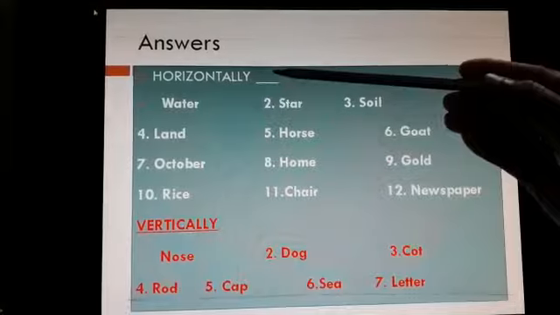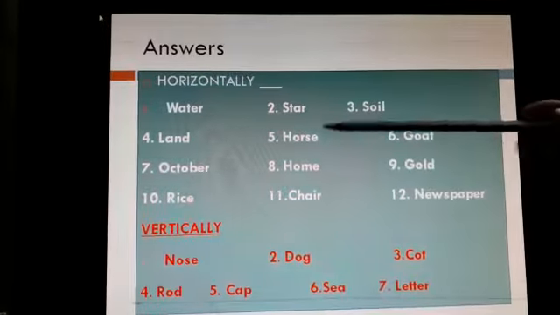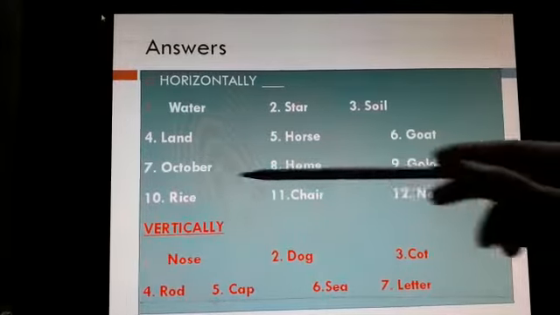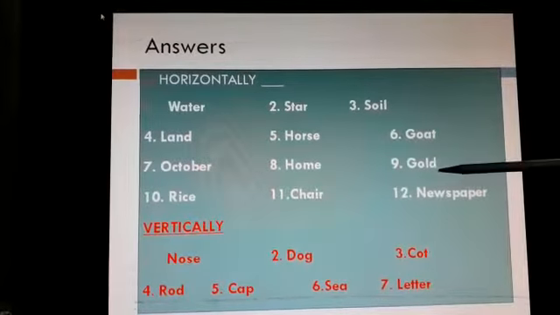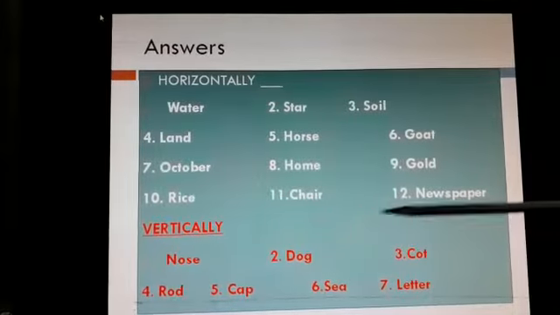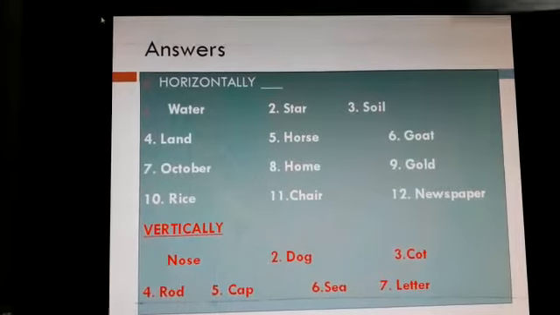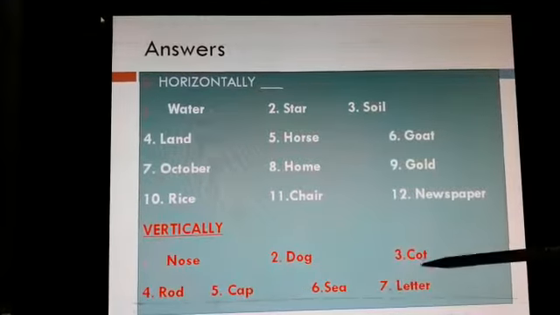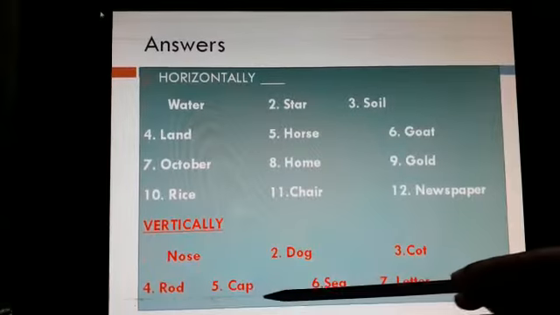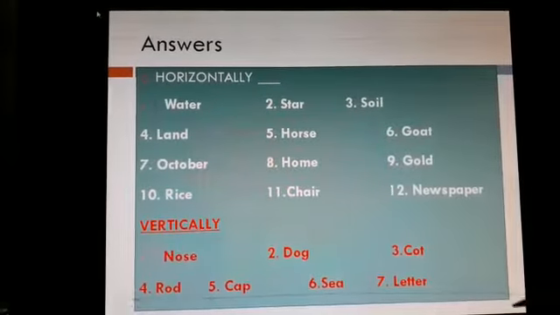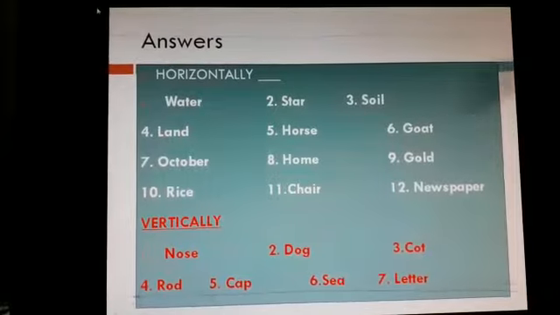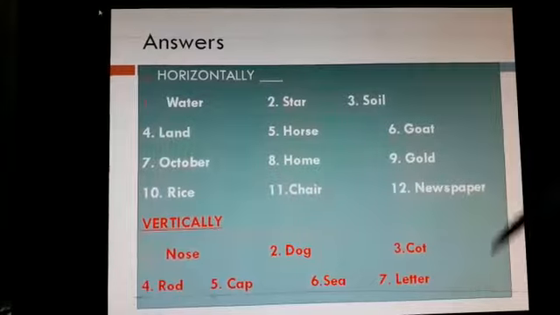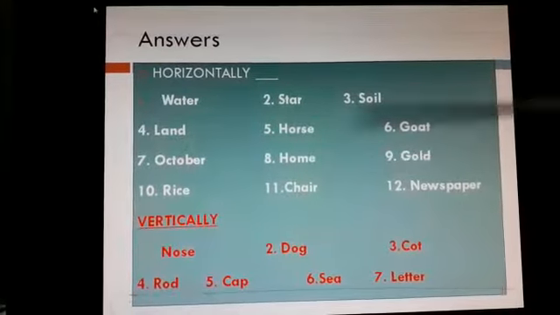So horizontally the answers are water, star, soil, land, horse, goat, October, home, gold, rice, chair, newspaper. And vertically, the answers are nose, dog, coat, road, cap, sea, letter. So these are the answers. In the textbook, use your pencil and circle these words. First you find these words and circle them and learn it.